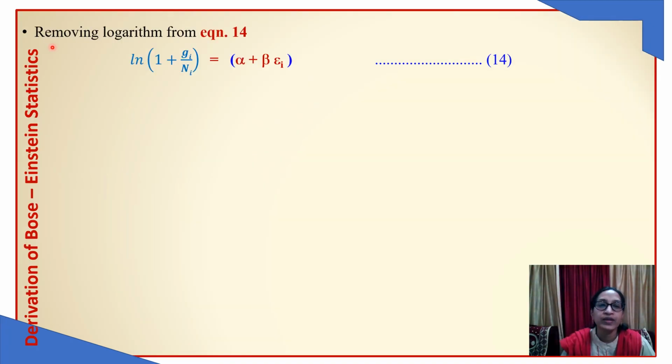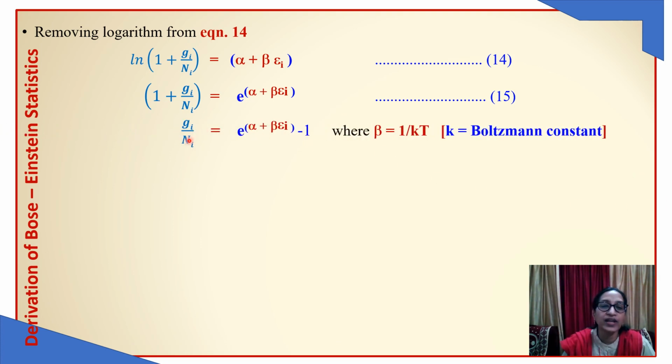Now let's see how we can solve it further. Let us remove logarithm from equation 14. This is natural log, that means this is log to the base e. So if we remove log from here, we will get the base e. So on removing logarithm, we have 1 plus Gi upon Ni equal to e to the power alpha plus beta Ei. Now we can bring this 1 to the right hand side. So we have Gi upon Ni equal to e to the power alpha plus beta Ei minus 1, where beta is equal to 1 upon kT and k is Boltzmann constant.